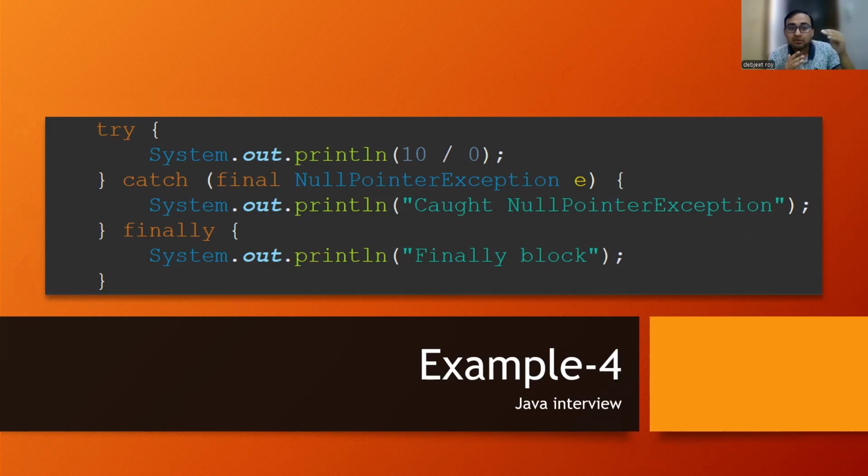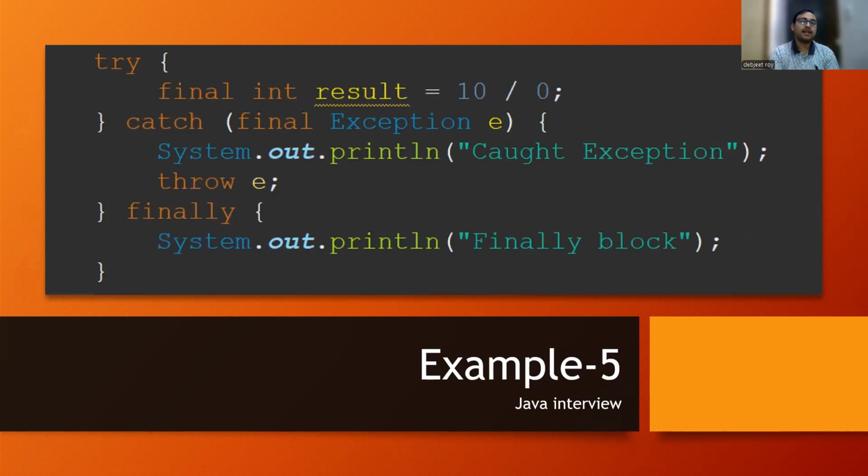Basically the JVM will go through each and every line. Before the JVM throws, it allows the programmer to handle whatever code has been written, and based upon that, at the end, if the exception is not caught, only then it will be thrown explicitly by the JVM. Otherwise, if it is handled by the code, the exception can be thrown by the code only. So the condition is that it needs to get caught. That is the one and only condition. I hope you got the clarity. So here the output will be: the finally block, and after that it will print the arithmetic exception, divide by 0 exception. It will not go to the catch block over here.